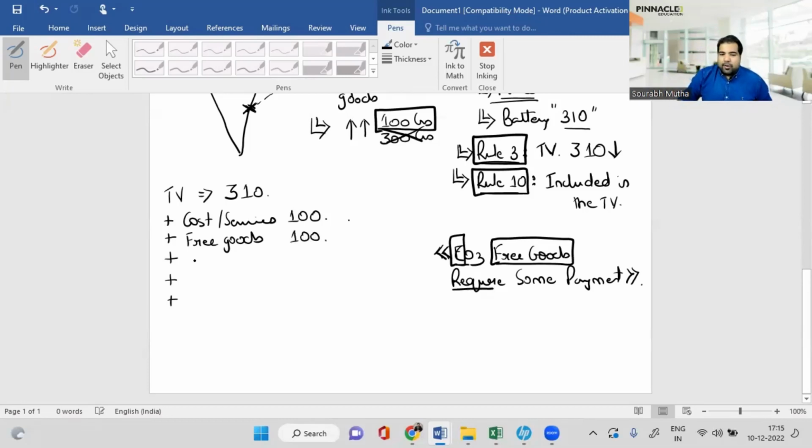Next, R for royalty. Once the batteries come into India, when you sell the phone, from every phone sale, are you paying them some royalty? Now, this royalty also is an indirect payment to them. That means you're trying to hide, you're trying to say that we have to pay only 310, but actually you paid much more than that. So that royalty also you'll have to add.